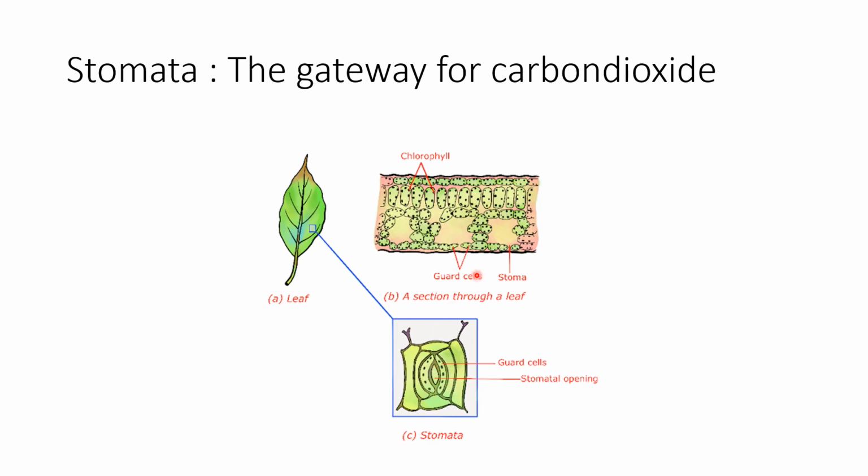And you can see over here, this is a section through a leaf. So if you see over here, this is where the chlorophyll is stored, and this is the stoma, which is stomata, and these are the guard cells. This is a close-up of the stoma. If you zoom into that, you can see these guard cells over here, which are closing and opening for the air, and the stomatal opening. So the gateway for carbon dioxide is the stomata.